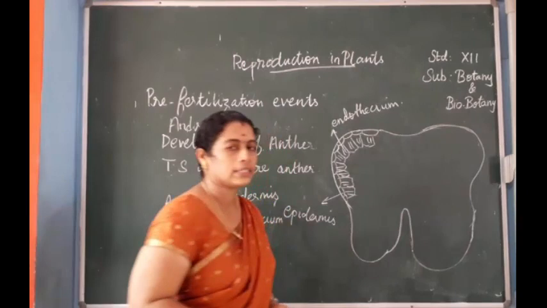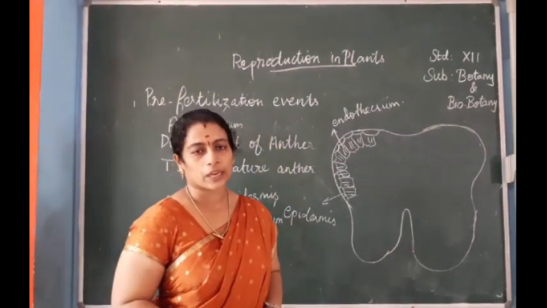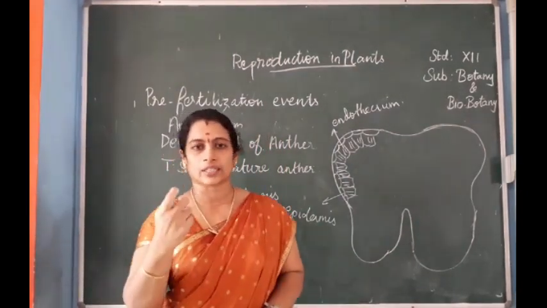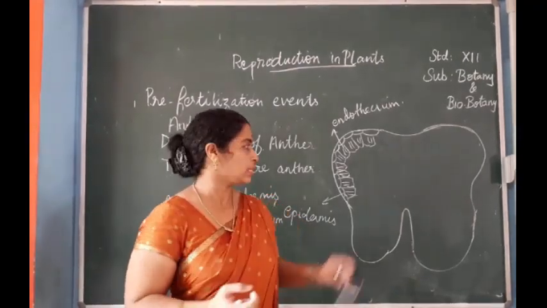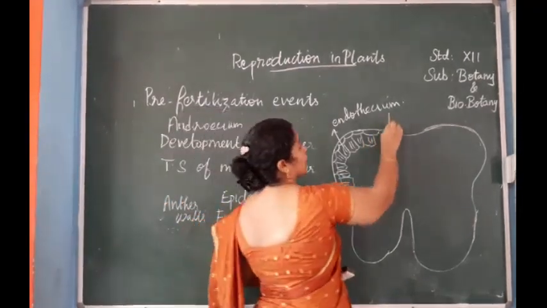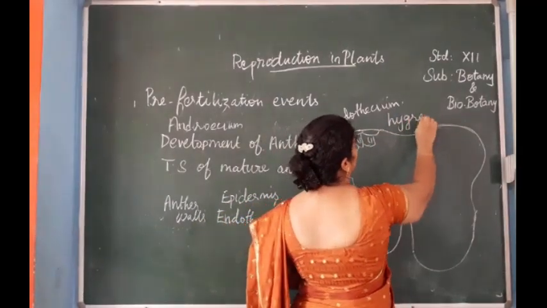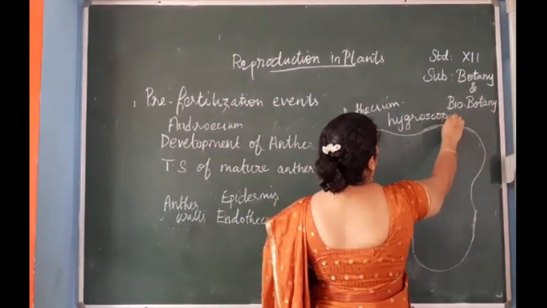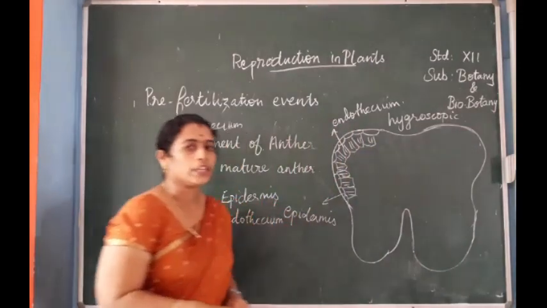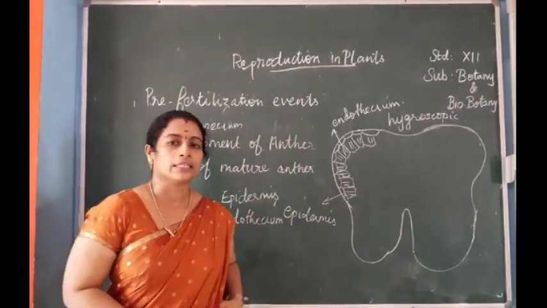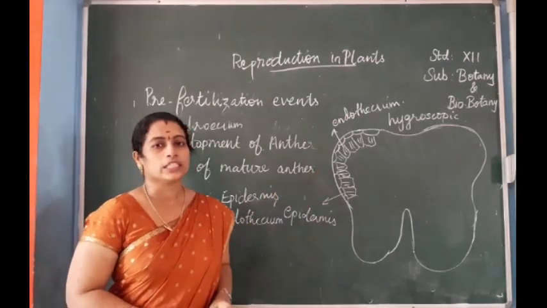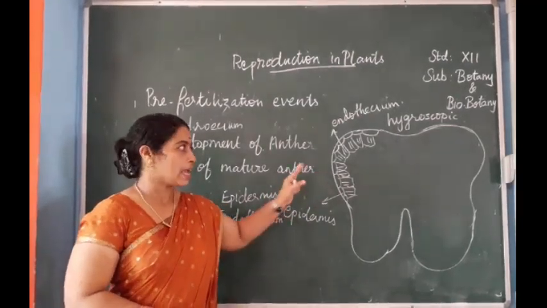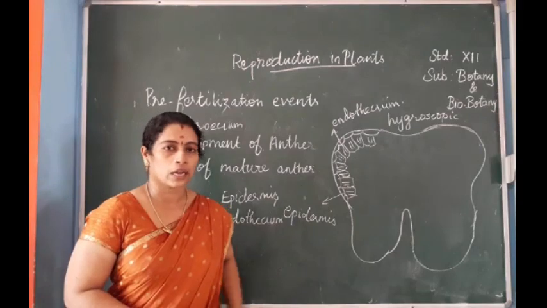Hygroscopic means it is attracted towards water. It will absorb water during the dry condition. Endothecium is hygroscopic. In aquatic plants, this endothecium is totally absent.